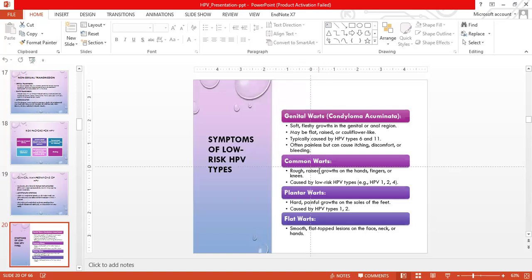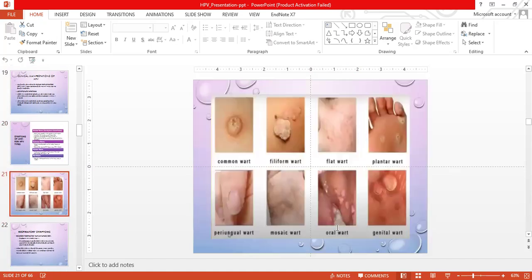Common warts are rough, raised growths on the hands, fingers, or knees. They are caused by the low-risk HPV 1, 2, and 4. Plantar warts are hard, painful growths on the soles of the feet. They are caused by HPV types 1 and 2. Flat warts are smooth, flat-shaped lesions on the face, neck, or hands. This is the picture representation of different types of warts. These are the plantar wart, genital wart, oral warts, flat wart, and so on.